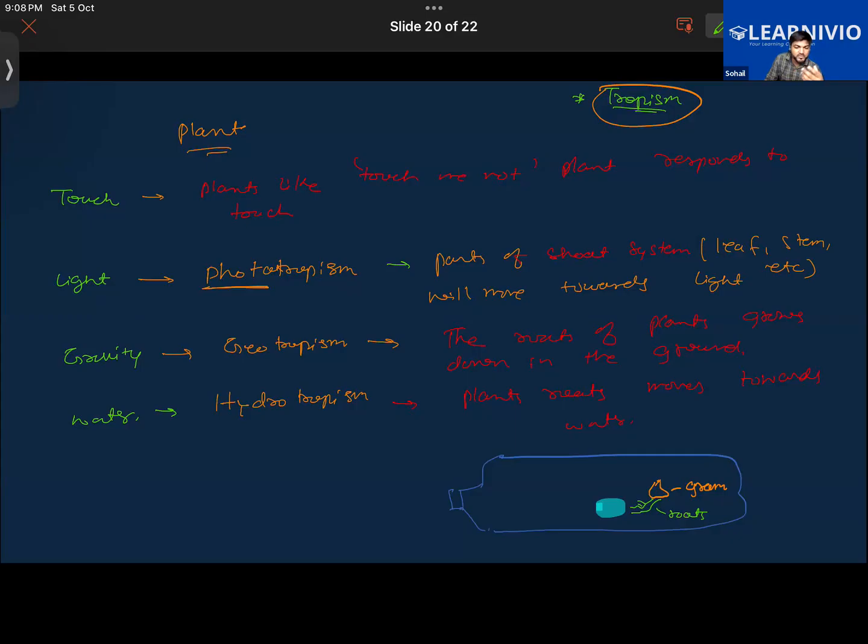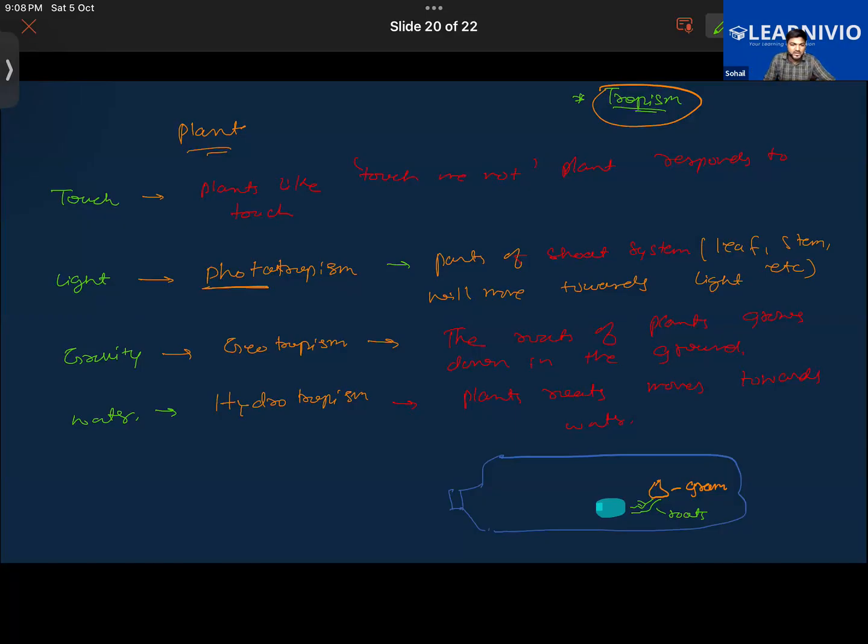Exactly. Basically, the shoot system of the plant grows against gravity, in the upward direction, so the shoot system shows negative geotropism. That is the case of positive and negative geotropism in plants.